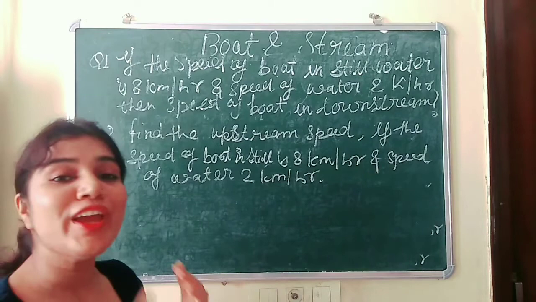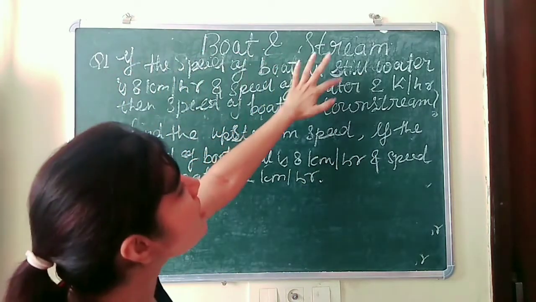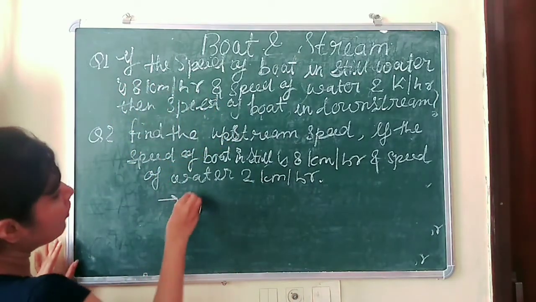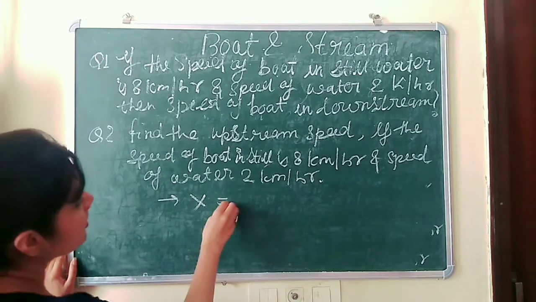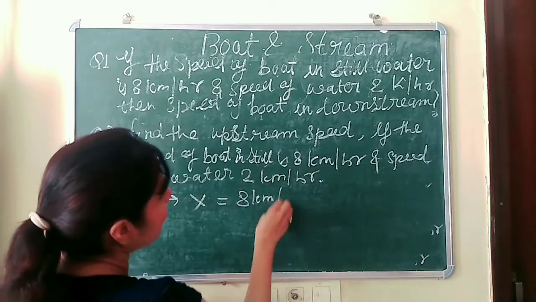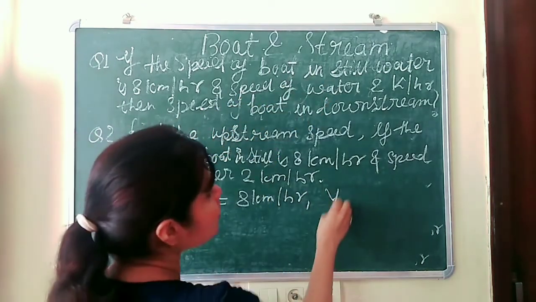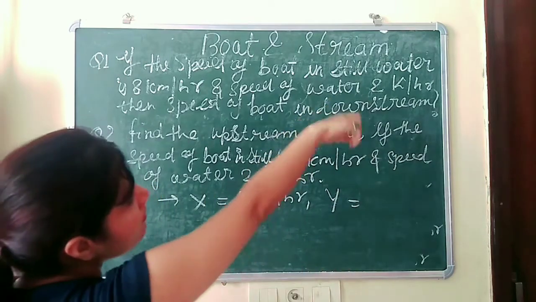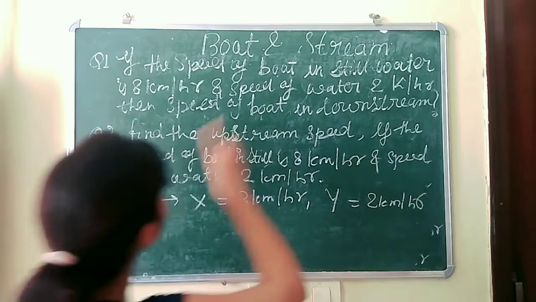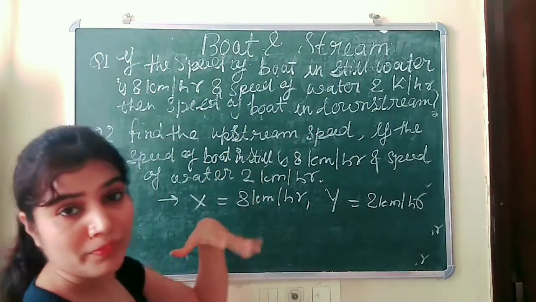Okay guys, now we have two questions. First, the speed of the boat in still water is 8 km per hour, and we denote it by x. Then the speed of water is y, that is 2 km per hour. Now find the speed of the boat in downstream.